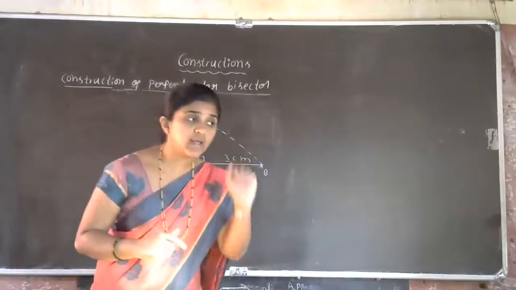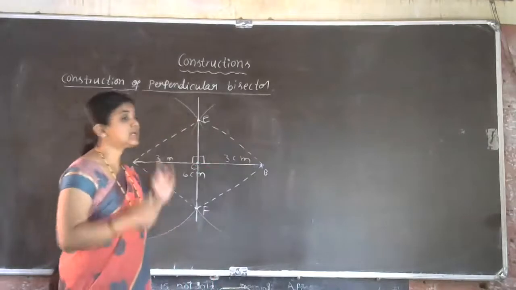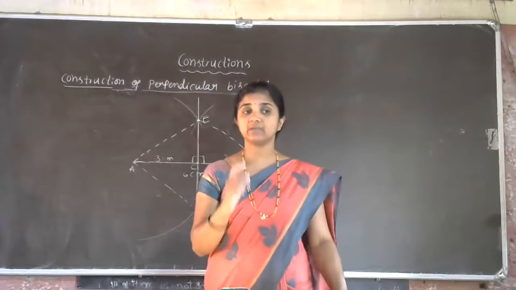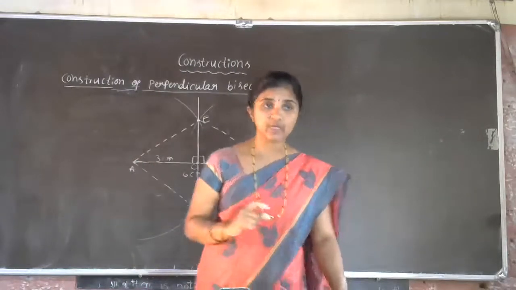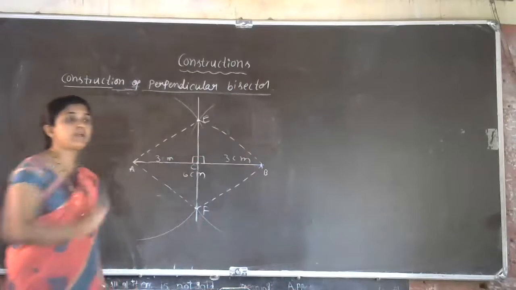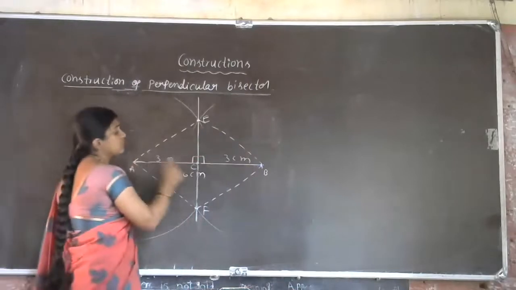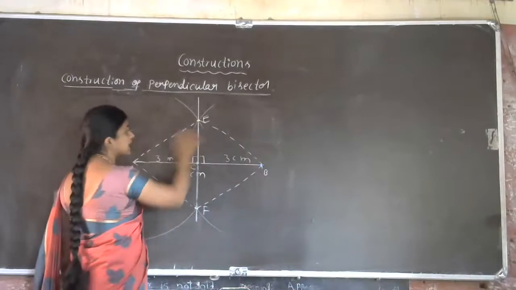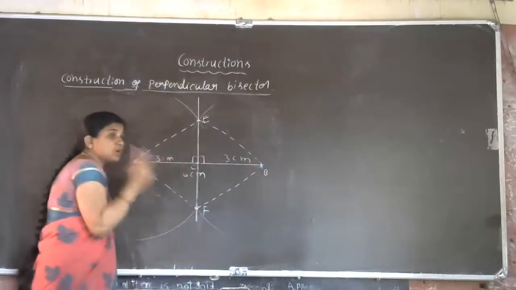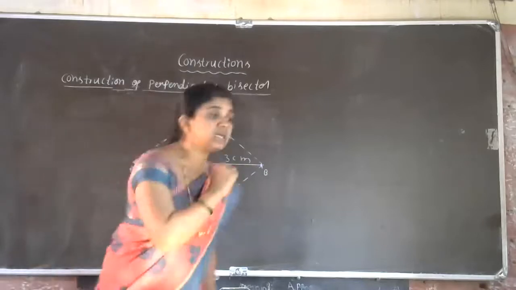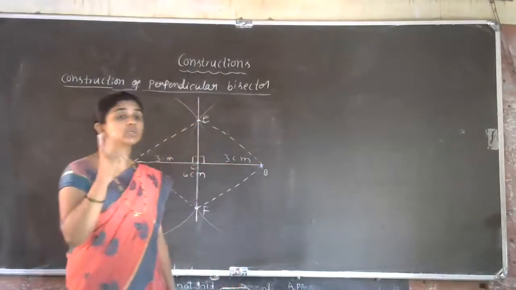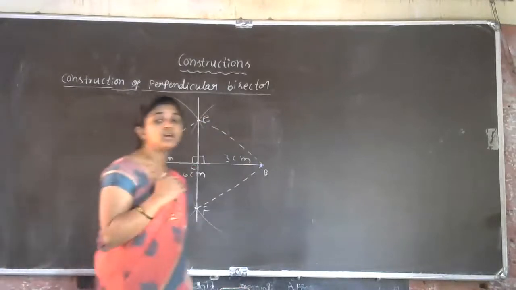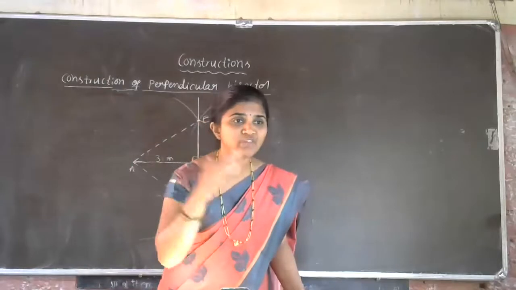Which two triangles do we have to choose here? Which triangles do we have to take for the congruency? What result do we need? I'll explain one more time. We need the result of AC equal to BC, then angle ECA equal to angle ECB, both equal to 90 degrees. Which two triangles do we have to choose here? Right angle triangle. But we don't know it is a right angle triangle, Shreya. That only we have to prove actually.